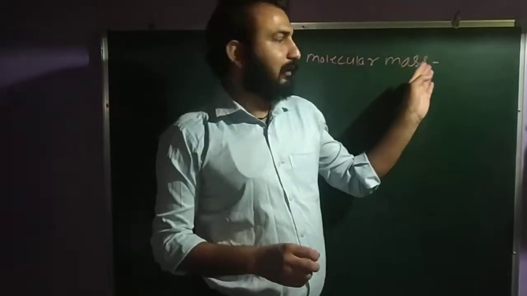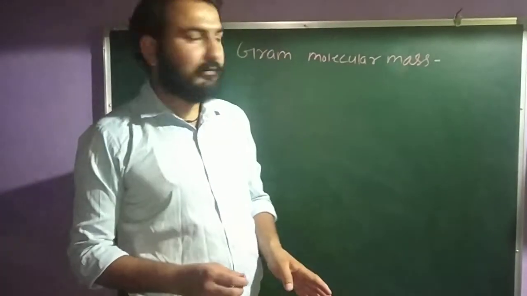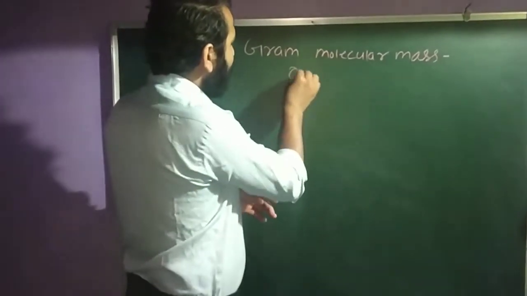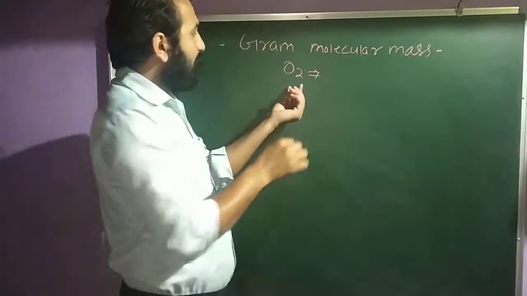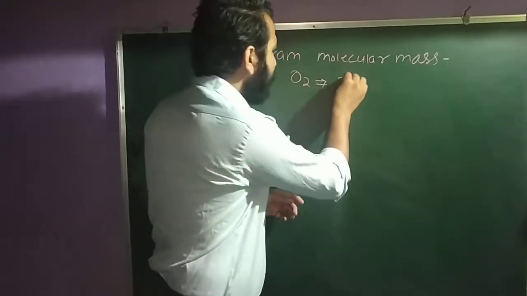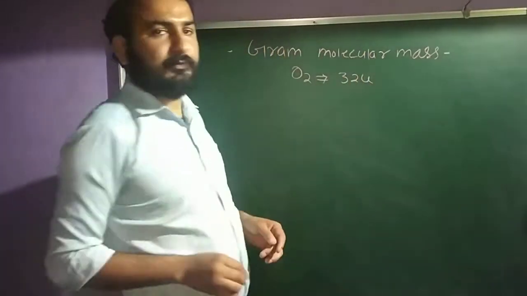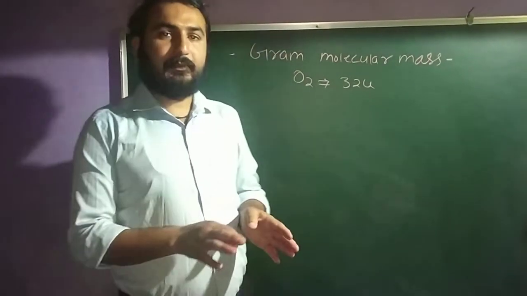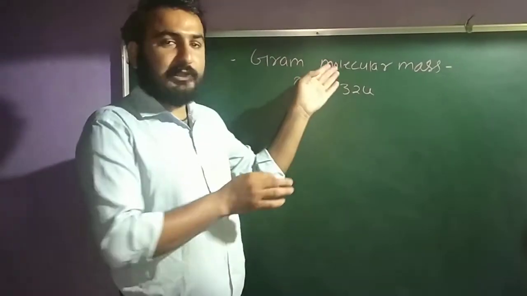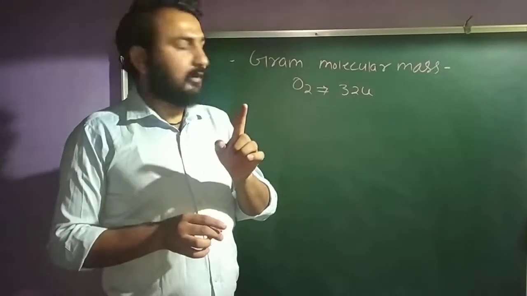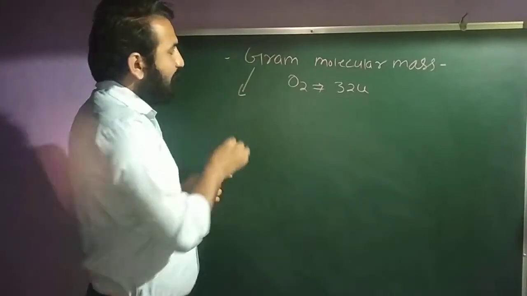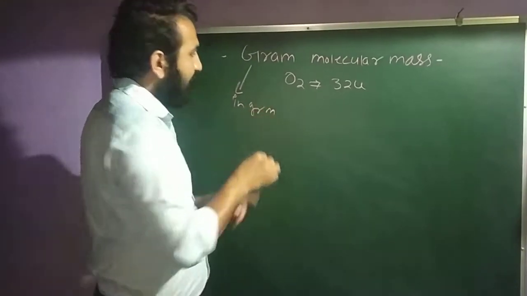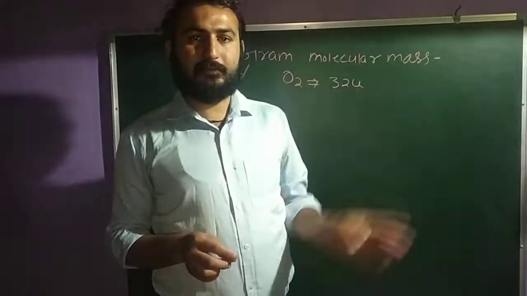The next term we have is the gram molecular mass. Clear? Simply, you have O2, and you know that the molecular mass of O2 is 32 U. So we are going to understand the gram molecular mass. That means the mass of any molecule in gram is called gram molecular mass.